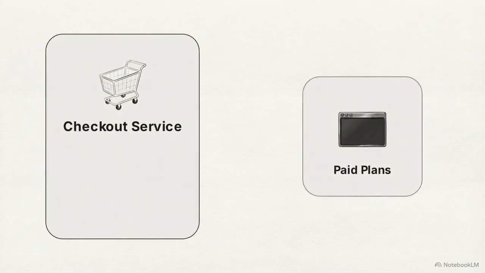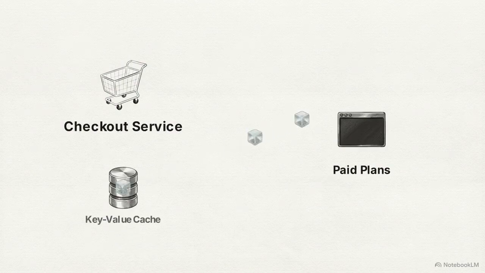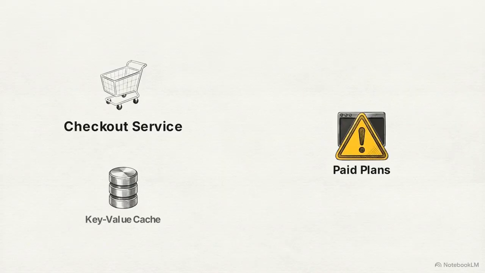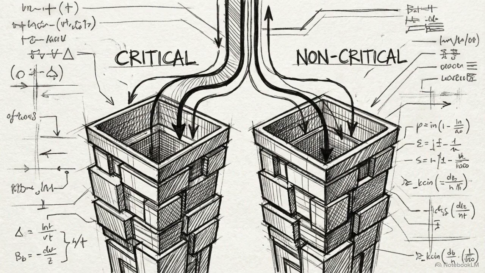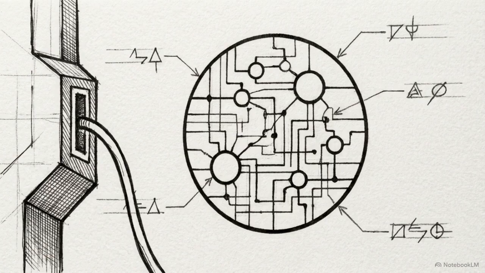To handle a fragile dependency, remove it from the critical path using data materialization. By utilizing localized key-value caching inside the checkout service, we maintain a local copy of paid plans data. The network call is eliminated, ensuring uninterrupted operation if the primary source fails. By classifying our calls, deploying feature toggles, and caching data locally, we physically remove fragile network links from our critical path.